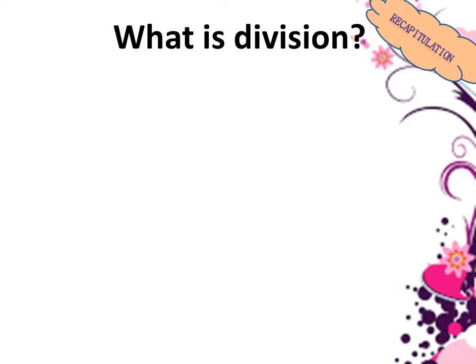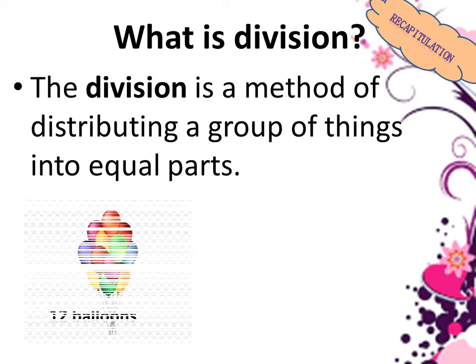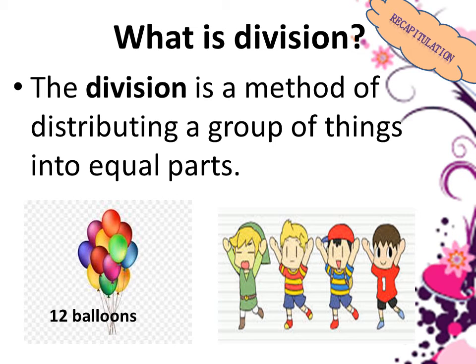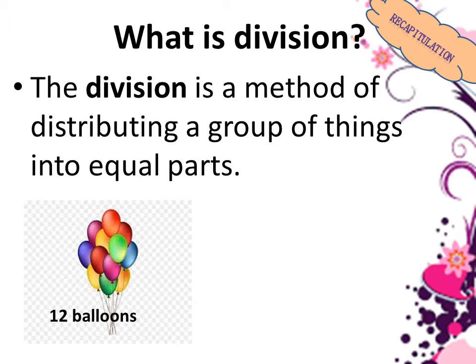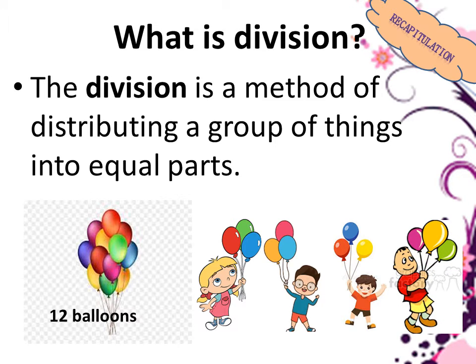What is division? Division is a method of distributing a group of things into equal parts. Let us see an example. Here we have 12 balloons and 4 children. These 12 balloons we have to share equally among the 4 children. After sharing the 12 balloons, each child gets 3 balloons. That means division is nothing but sharing objects equally into groups.